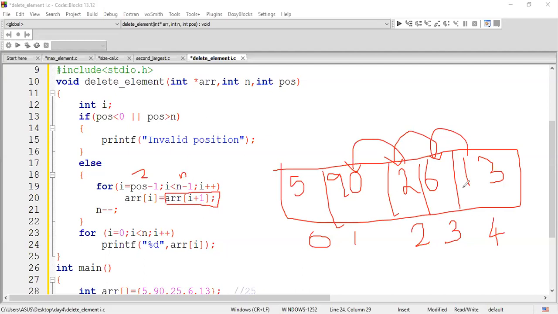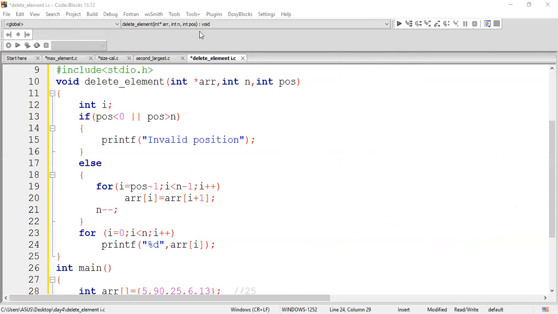And last, after all this shifting is finished, you can notice that you'll have an array like this: 5, 2, 6 and 13. You'll have it like this and the last index value will be empty. So that is the reason I'm decrementing my n value by 1. Then I'm trying to print it. Got it? Guys, clear with this program?